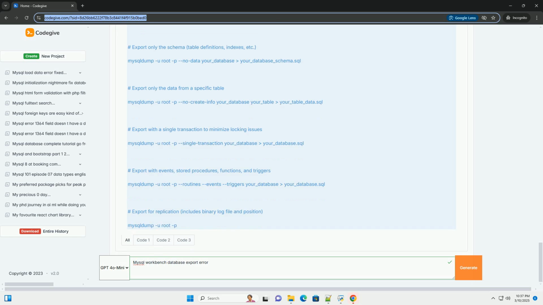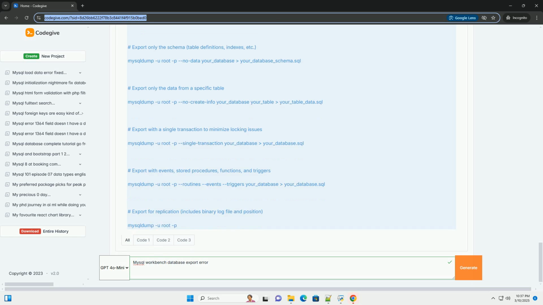6. Binary logging errors, replication issues. Cause: if binary logging is enabled on your MySQL server, the export process might trigger errors if the session isn't configured correctly for binary logging. This is more likely to occur if you're using replication. Error examples.